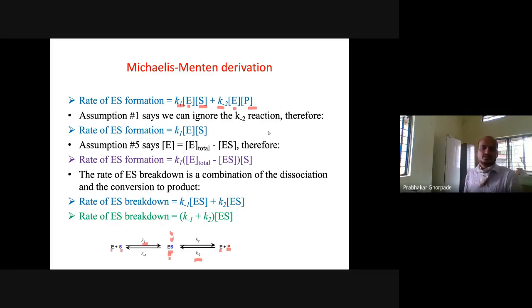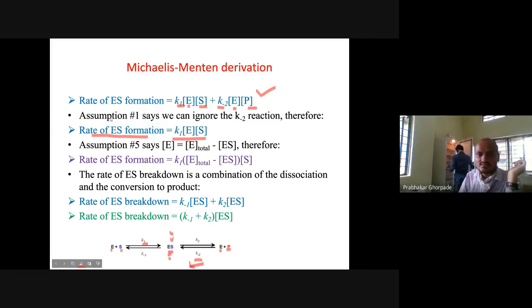So our assumption: rate of enzyme substrate formation is K1 multiplied by enzyme concentration multiplied by substrate concentration, because we say that this backward reaction is very low. According to our assumption 1, we say this K minus 2 reaction is very low. As per assumption 5, total enzyme concentration is equal to free enzyme plus enzyme combined with the substrate. If you rearrange it, free enzyme is equal to total enzyme minus enzyme substrate concentration.